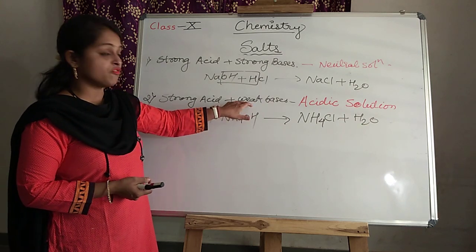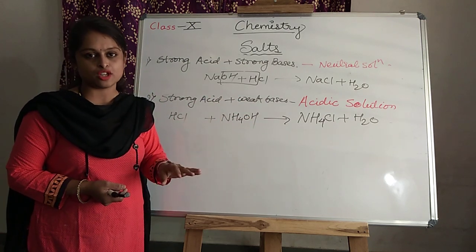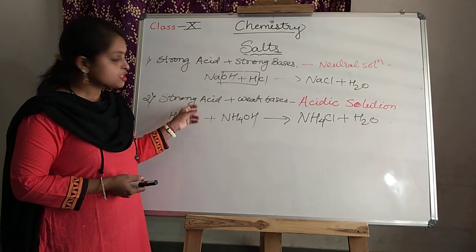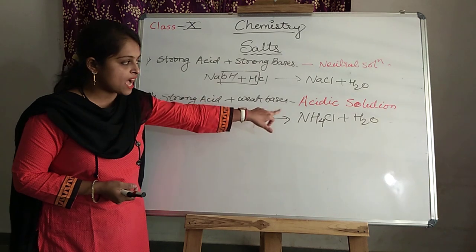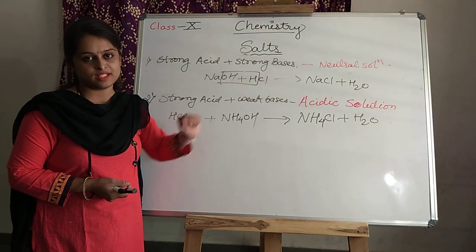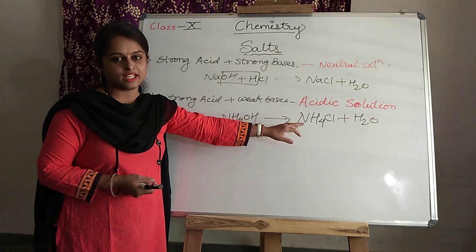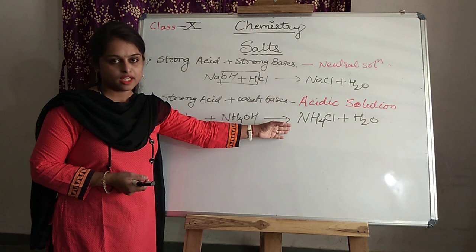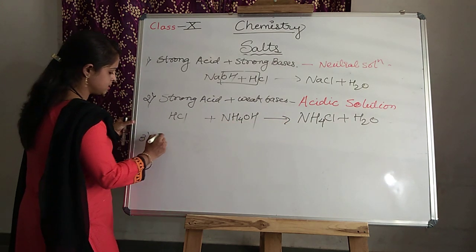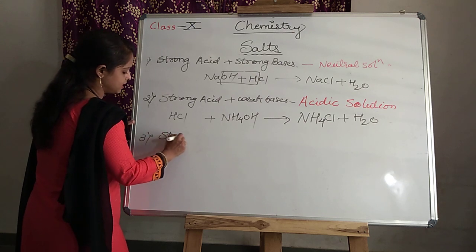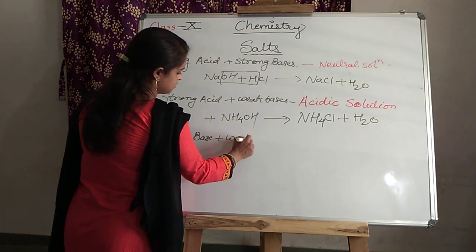Here a weak base is there. A weak base automatically produces a very small amount of hydroxide ion. So due to the presence of a large amount of hydrogen ion, it gives acidic nature. So what will be the pH of this given salt? It is acidic. It undergoes an acidic state. Understood? See about the third one, that is strong acid, strong base plus weak acid